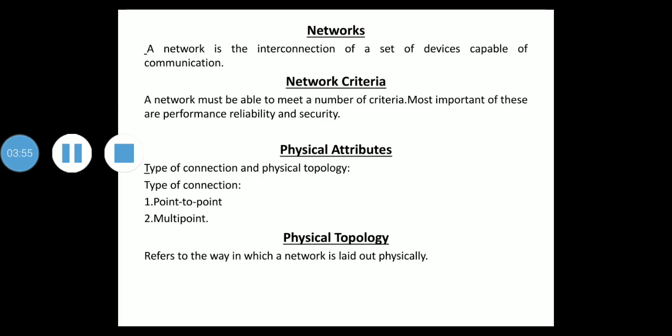Next, we'll discuss the physical structure. Before discussing networks, there is a need to define some network attributes, which are called physical attributes. First, the type of connection.